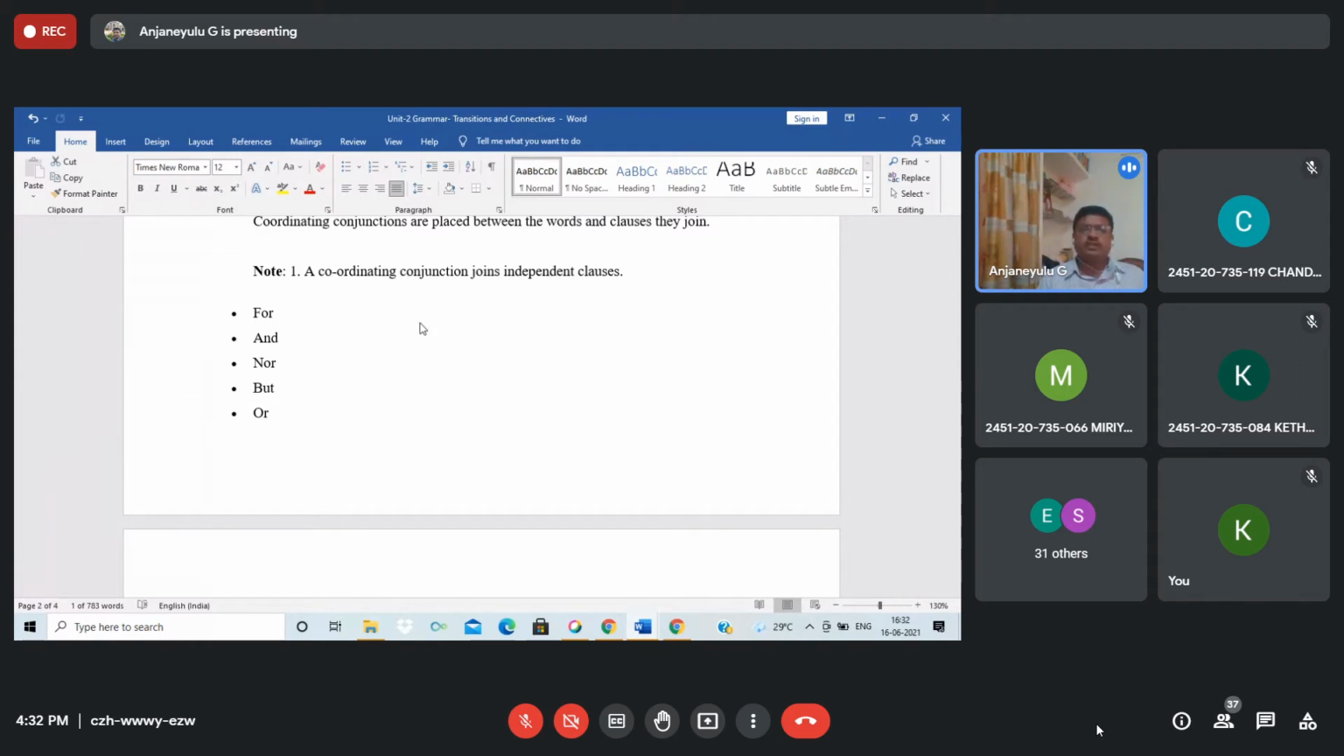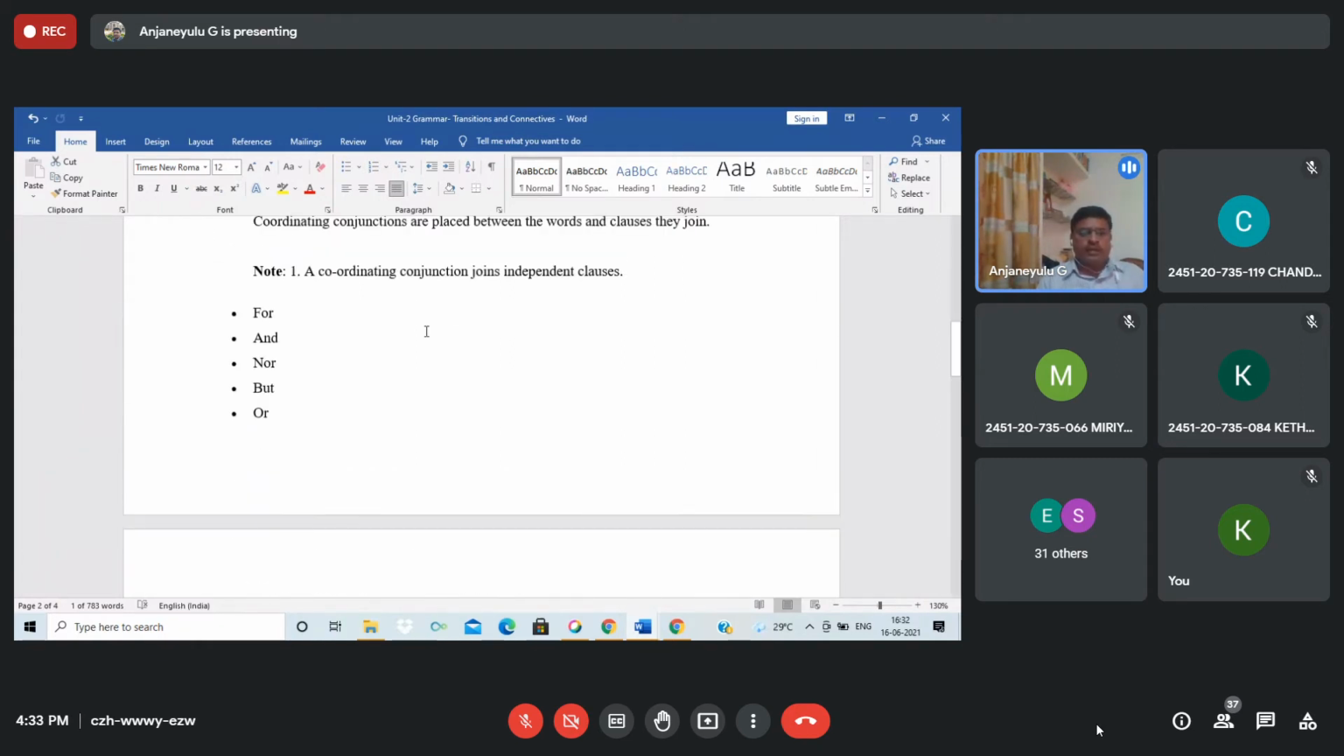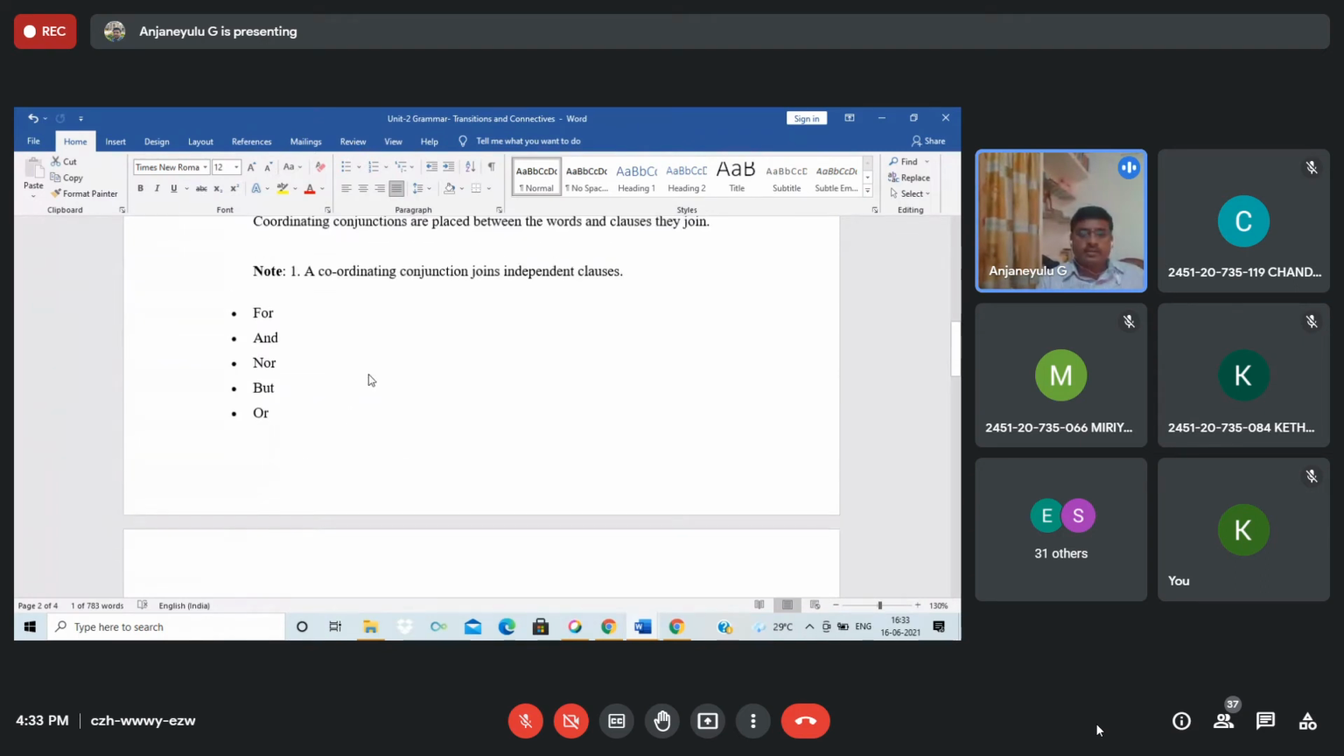Independence means the sentence is as one. For, and, nor, but, or, yet, so. These are what we call independent clauses. When you use an independent clause, it means a clause which is not depending on another sentence, which I said just now.